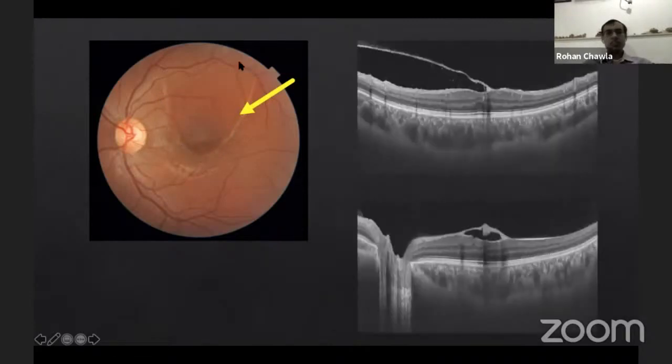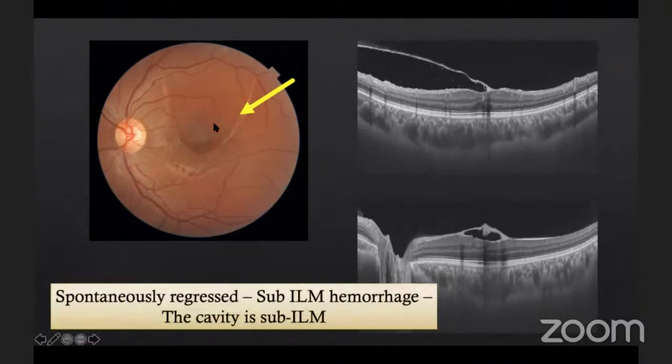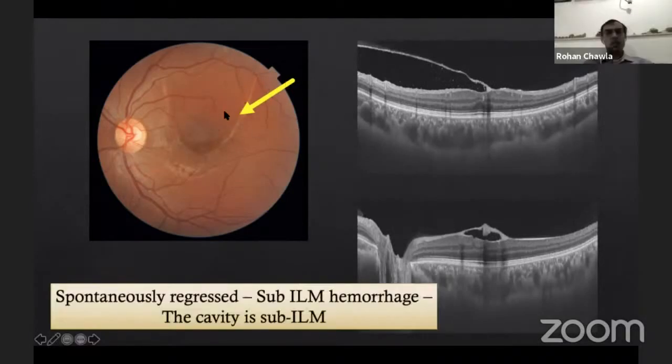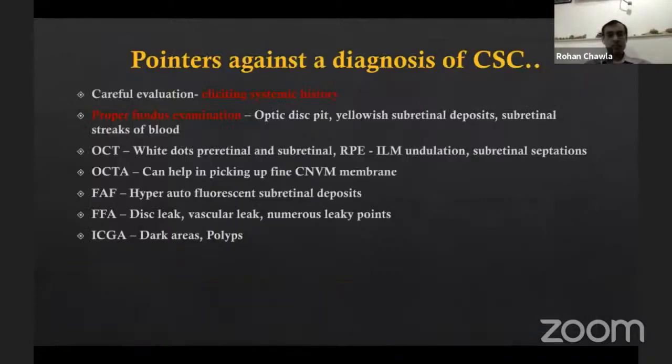And actually, this case is probably a case of Valsalva retinopathy, where the sub-ILM bleed has mostly resolved, and you can see the ILM is being separated. No subretinal fluid at all, and here some brownish material is there, some residual blood. So sub-ILM cavity, which is mimicking a fluid-filled CSC.